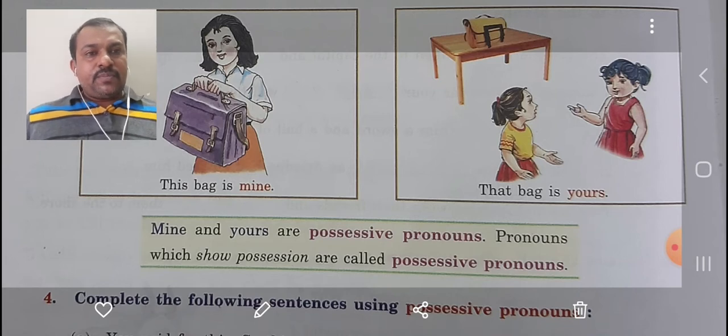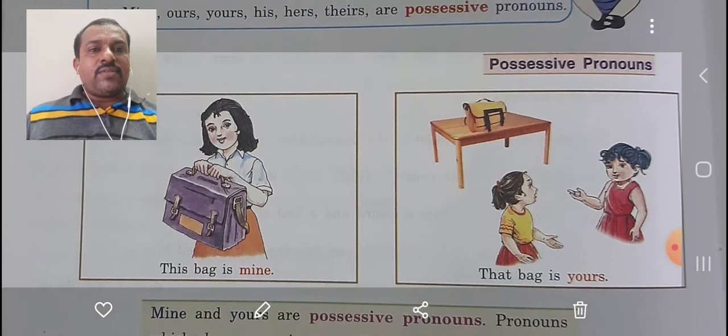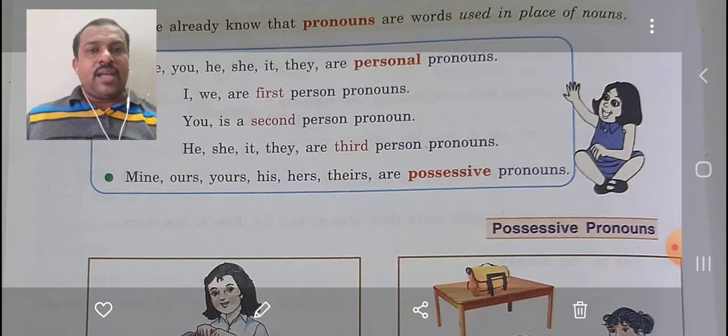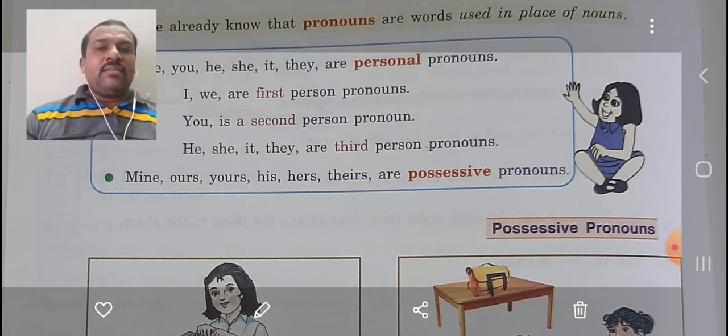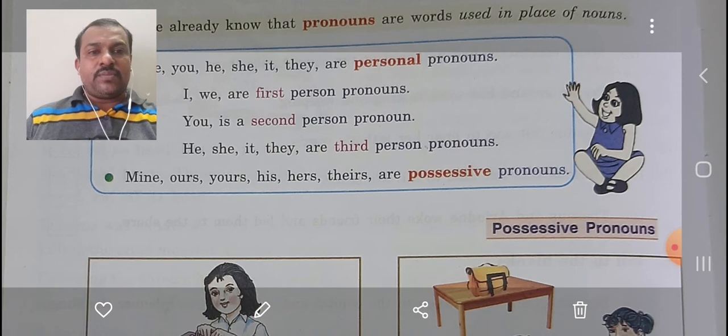Understood? So for all the pronouns you have seen in the beginning, that is I, we, you, he, she, it, they, there are possessive pronouns. For I, we have the possessive pronoun mine. For we we have ours, you, yours, he, his, she, hers, they, theirs. These are the possessive pronouns.